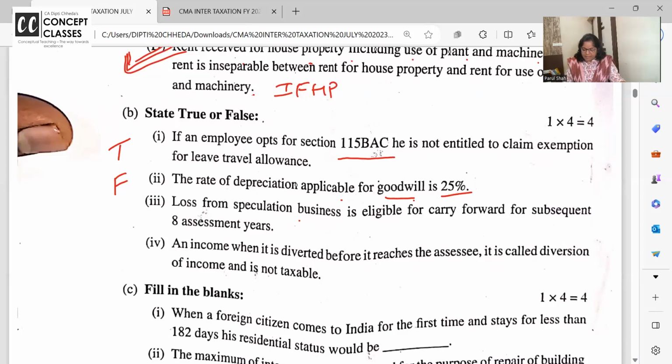Loss for speculative business is eligible to be carried forward for 8 assessment years. Wrong. Speculative losses and losses from the business of horse races can be carried forward for 4 years. All the other losses, 8 years. And unabsorbed depreciation and 35AD specified business loss can be carried forward for an indefinite period.